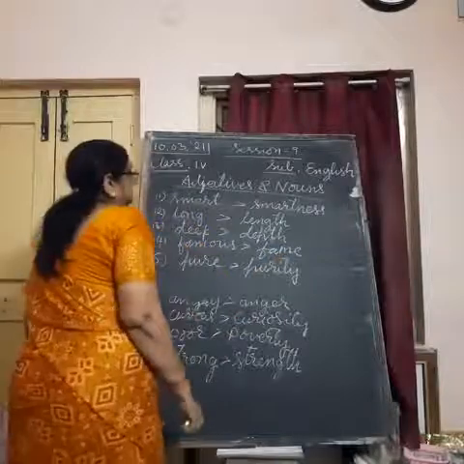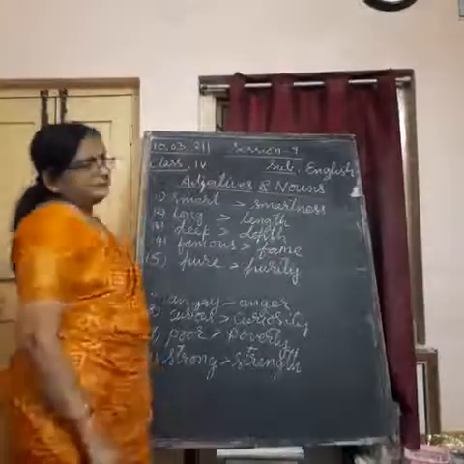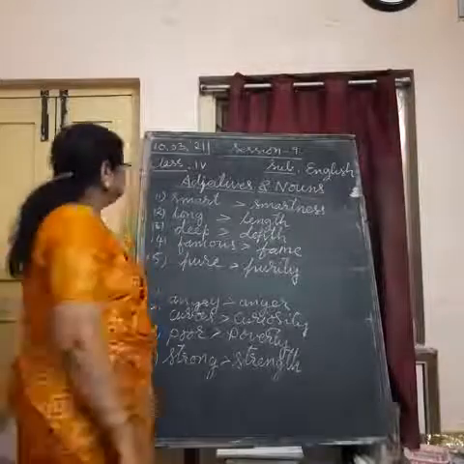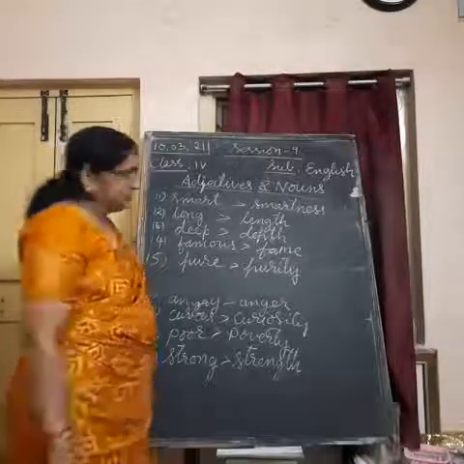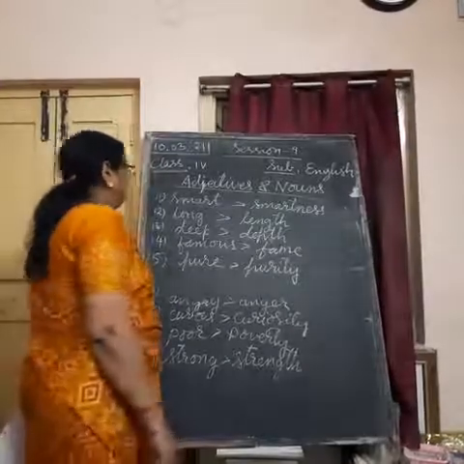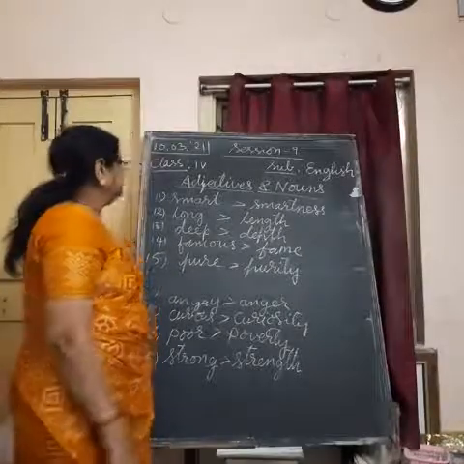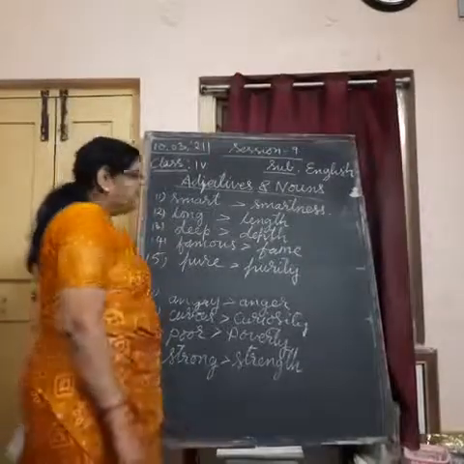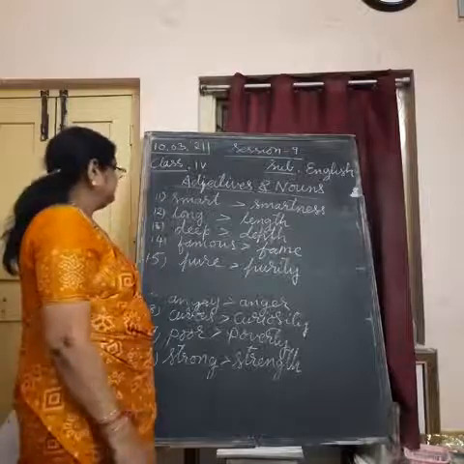Pure, purity. So, smart is an adjective, smartness is a noun. Long is an adjective, length is a noun. Deep is an adjective, depth is a noun.